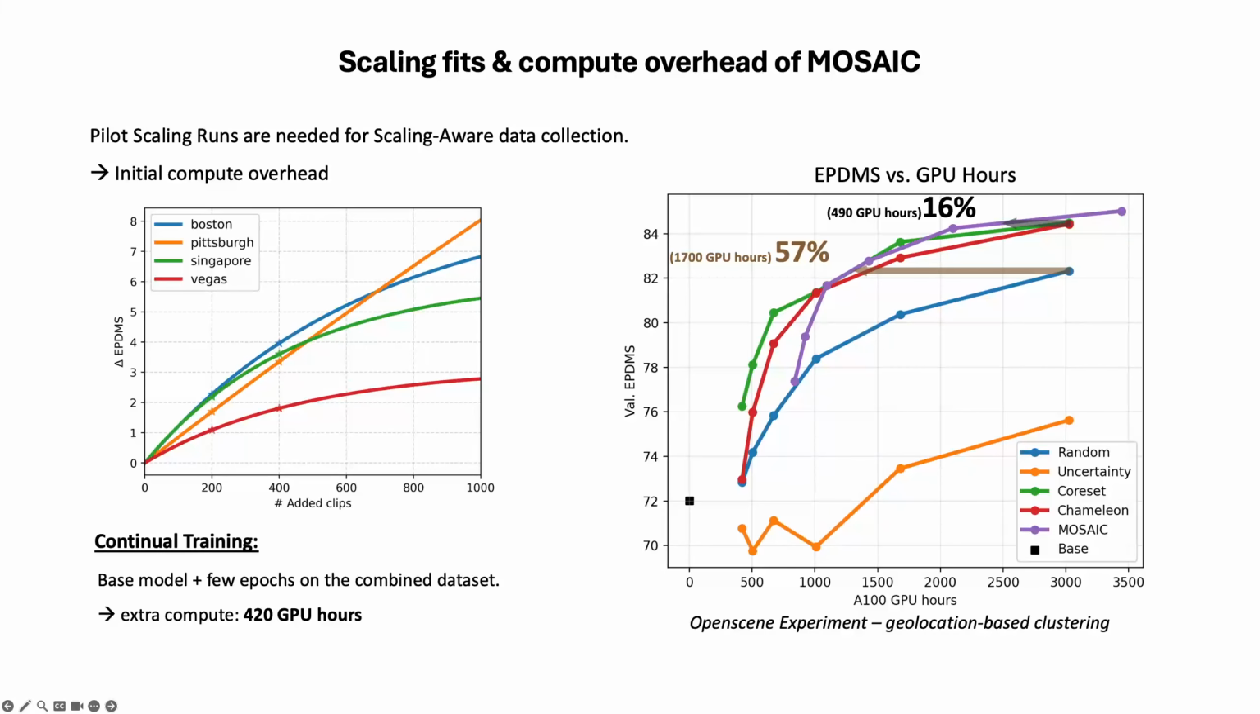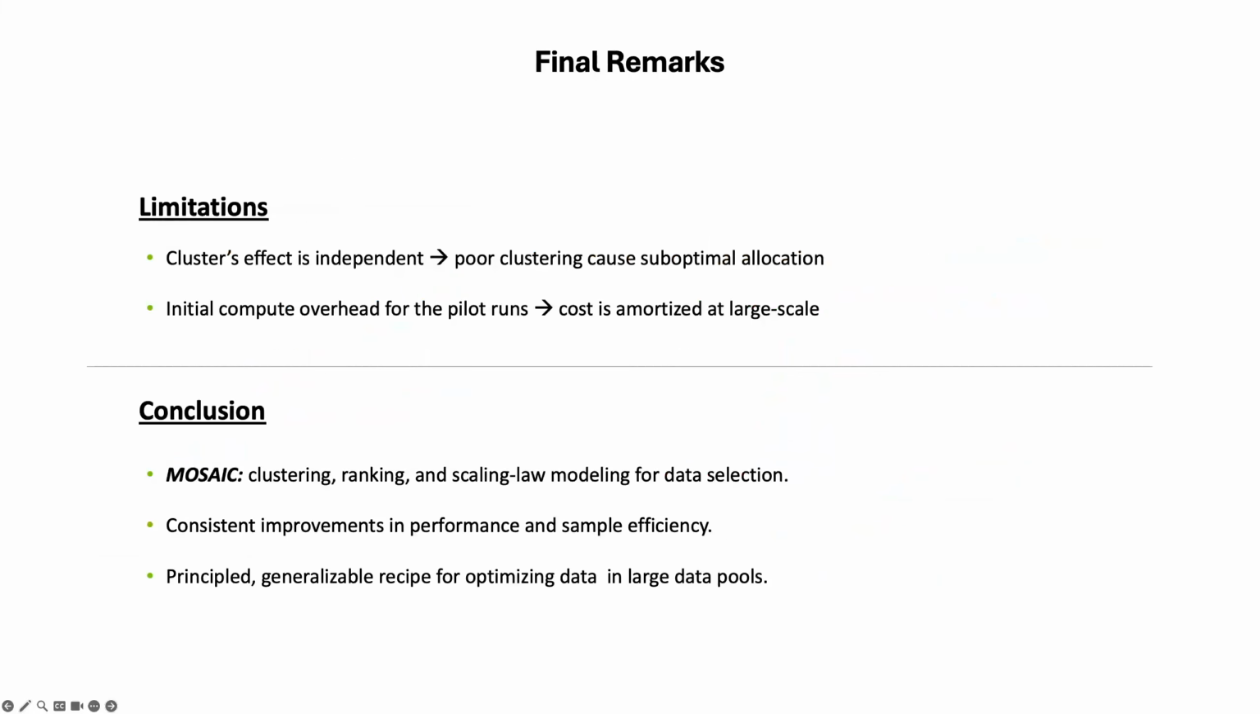Finally, we evaluate whether Mosaic also brings computation efficiency. Recall that Mosaic requires pilot scaling runs, which introduce initial compute overhead. However, this overhead is offset by the sample efficiency gains at larger data budgets.